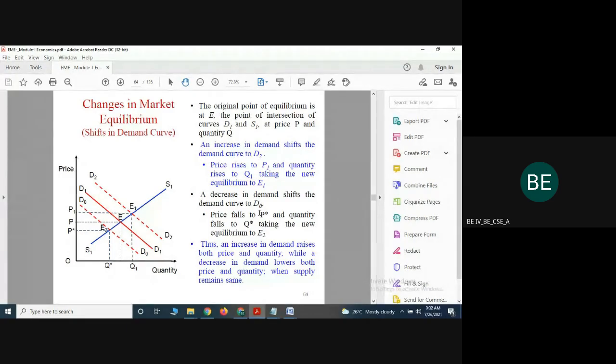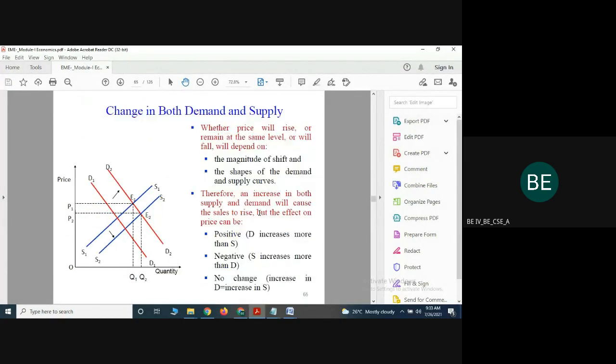If it increases upward, the price and the quantity are increased. Suppose the equilibrium point moves downwards, for example, the equilibrium point is E2. What happened? The price of the product is decreased and the quantity of the product is decreased.